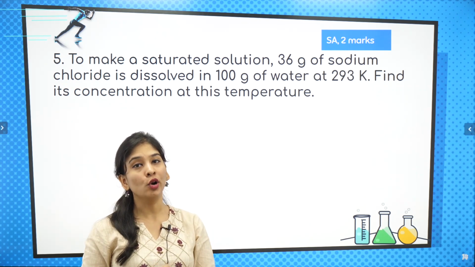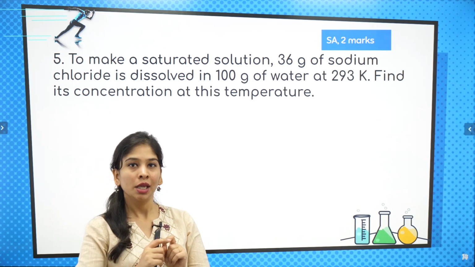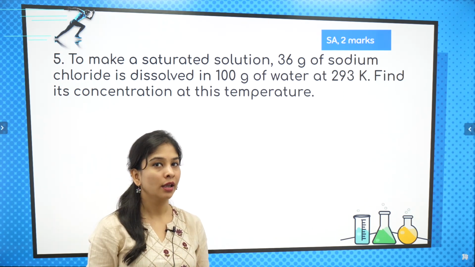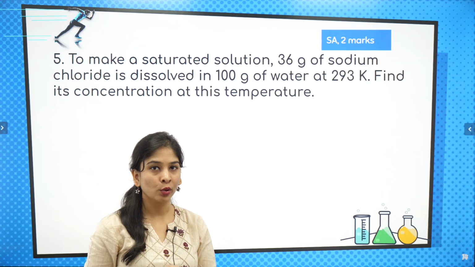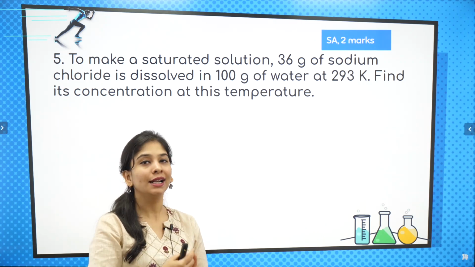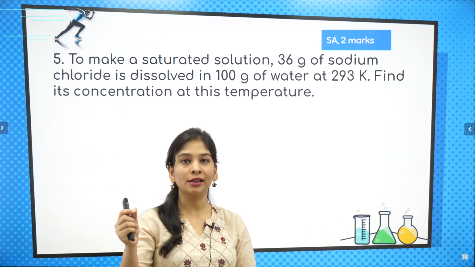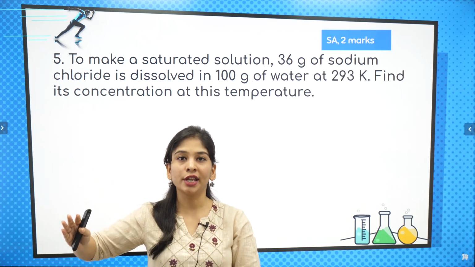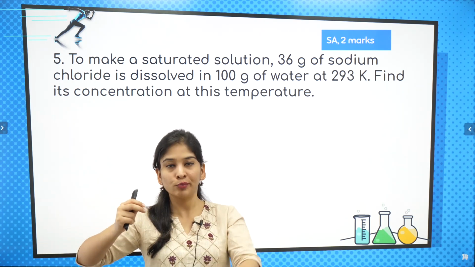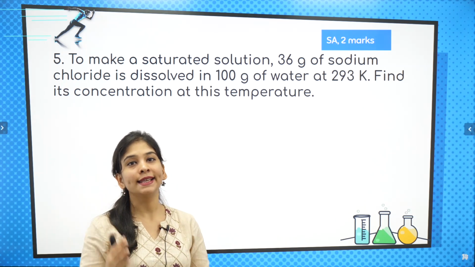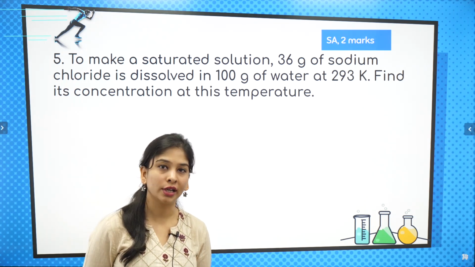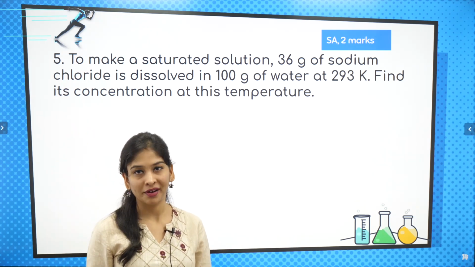Okay, then there is one more term, that is super saturated, means saturated tha pehle se hi, I wanted to add more and more. Room temperature pe ya that temperature pe you can't do it. If you heat it, by increasing the temperature, you can put some more salt, you can put some more solute. Such a solution is known as super saturated. Saturated से भी super, right?